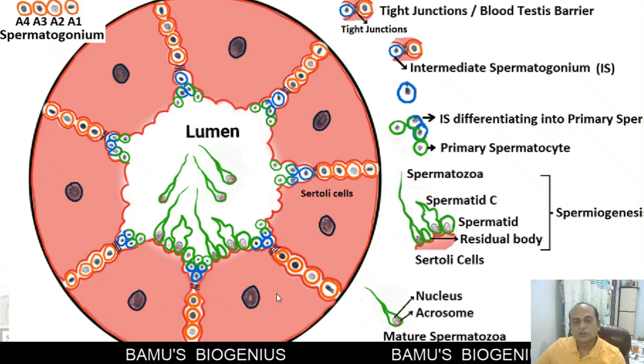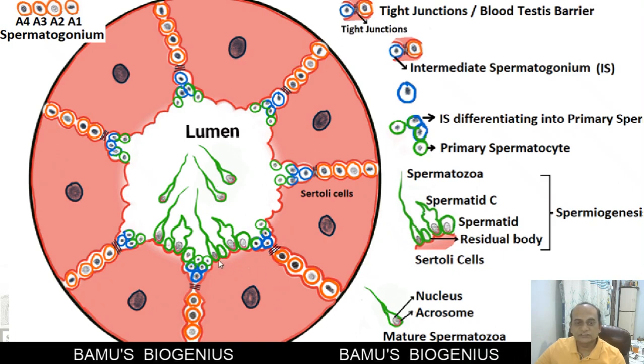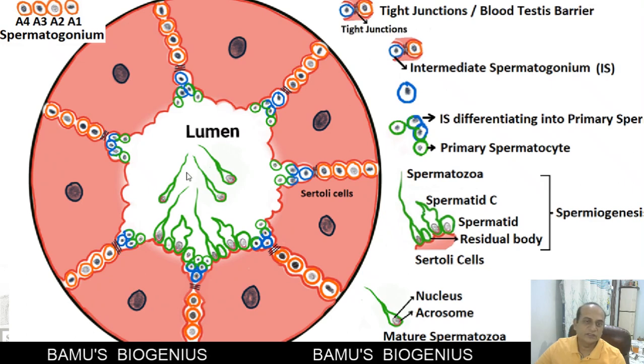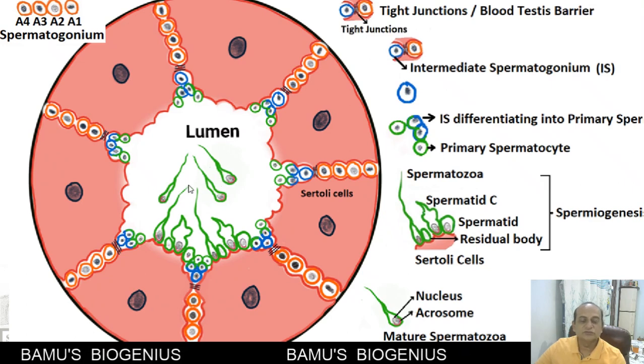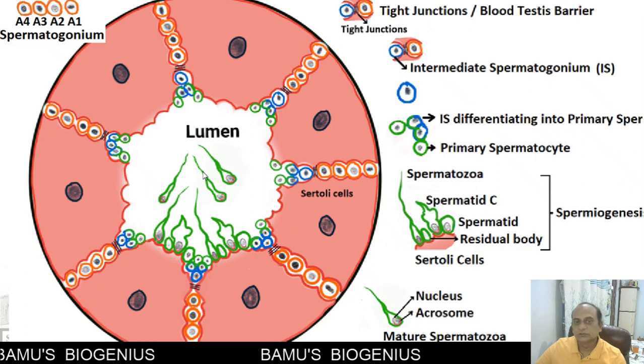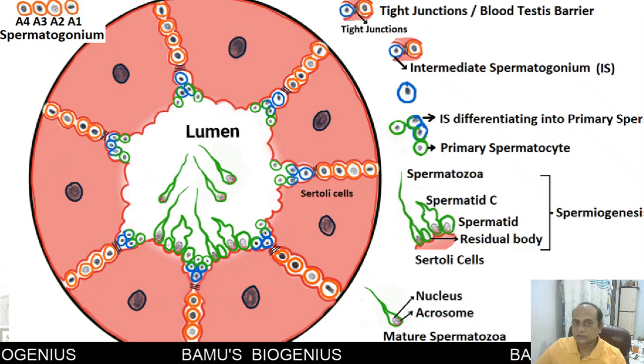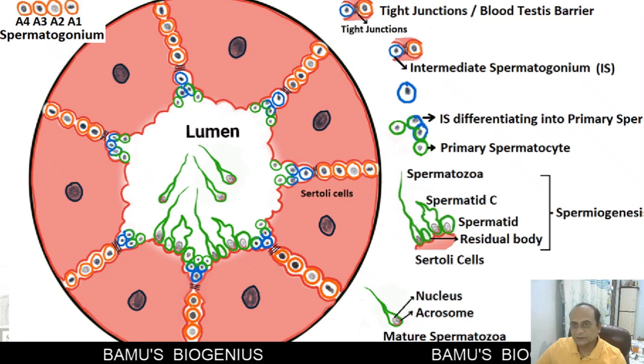So this is how the sperms are produced, and these sperms are now ready to be moved towards the epididymis. So this is about the structure of the seminiferous tubule and the important developmental stages of spermatogenesis.